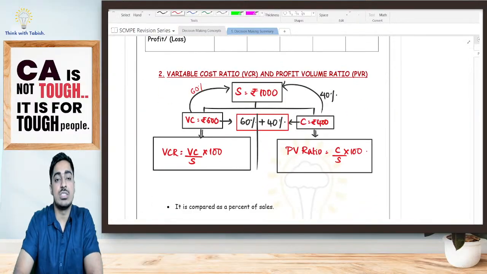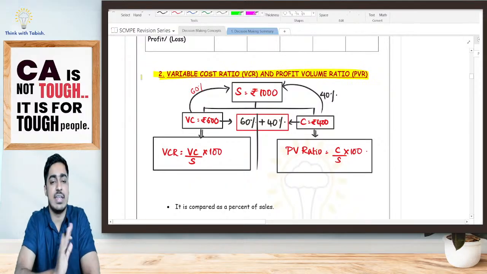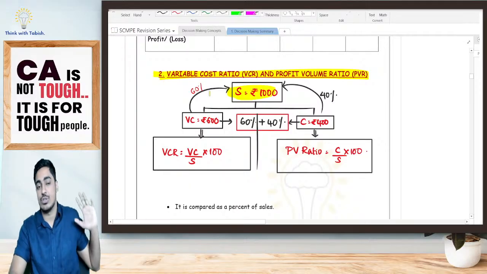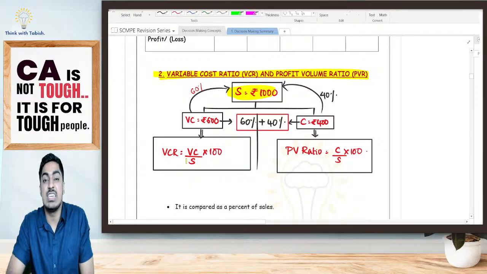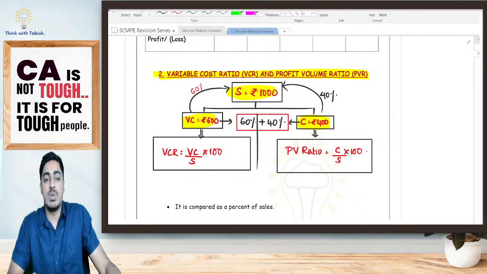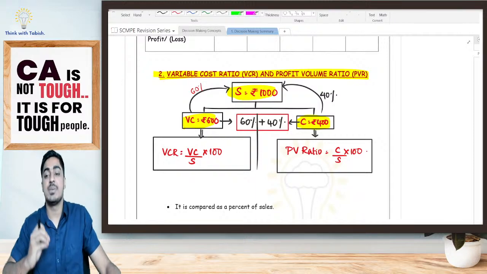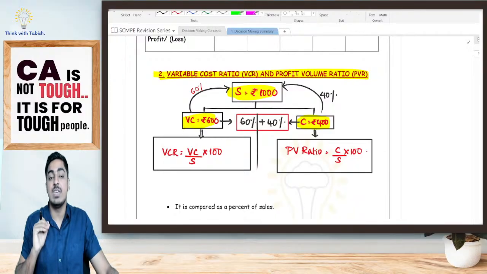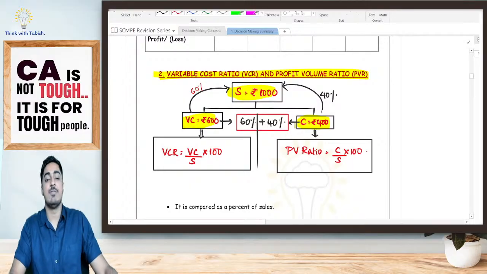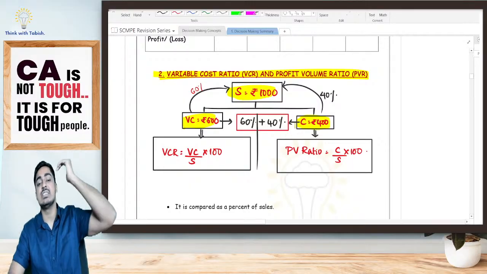Now, variable cost ratio as well as PV ratio. Again, very simple, students. Do not try to learn anything by heart. Suppose in our case we are selling a shirt for 1,000 rupees. What was my purchase price, my variable cost? It was 600. Yes or no? That means my contribution is 400. Now, if I ask you, how much is my variable cost as a percentage of sale? How much is it, students? Everyone. My variable cost is 600 when my sales is 1,000 rupees.